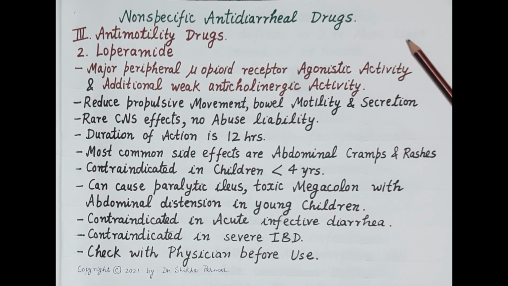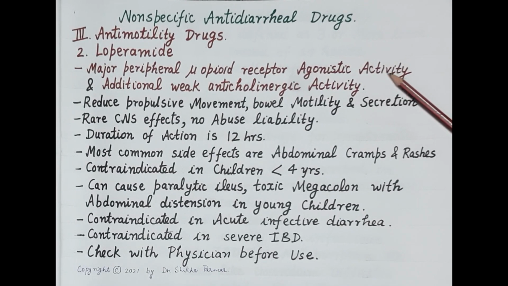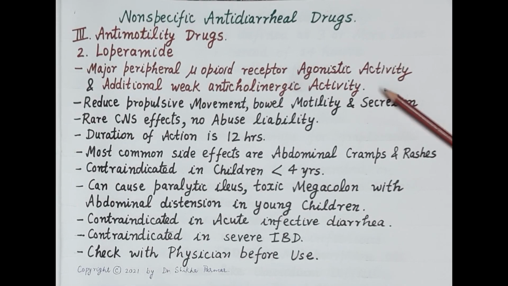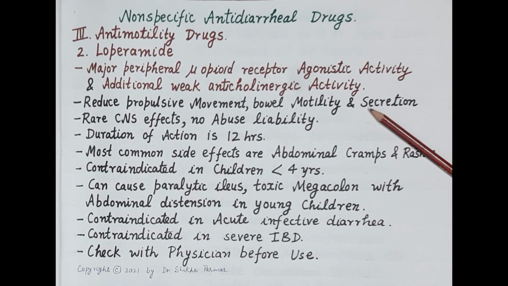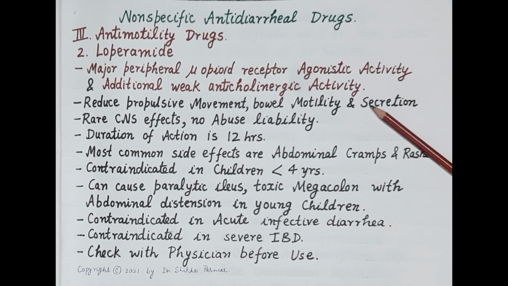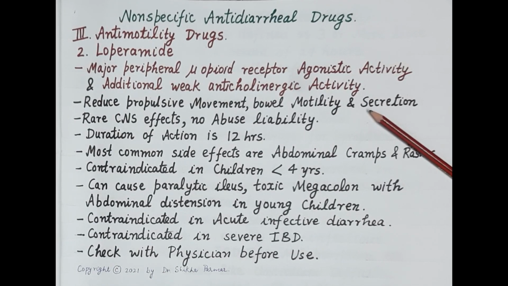Another anti-motility drug is loperamide. Loperamide exhibits major peripheral mu opioid receptor agonistic activity with additional weak anticholinergic activity. Since it is a mu opioid receptor agonist, it reduces propulsive movements, decreases motility, and also prolongs gastrointestinal transit and exhibits anti-diarrheal effect.